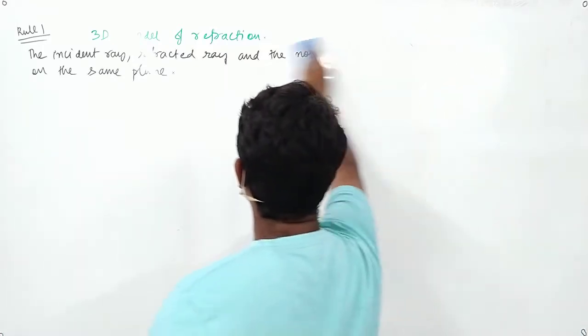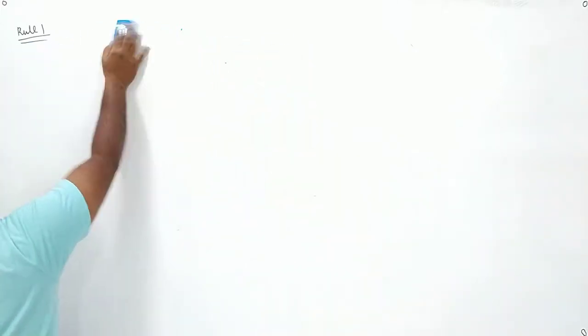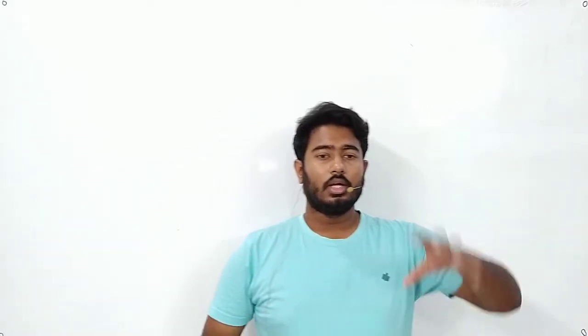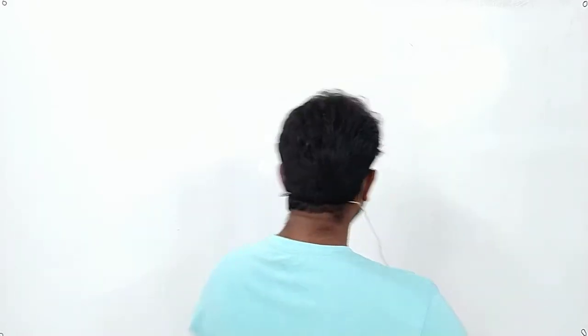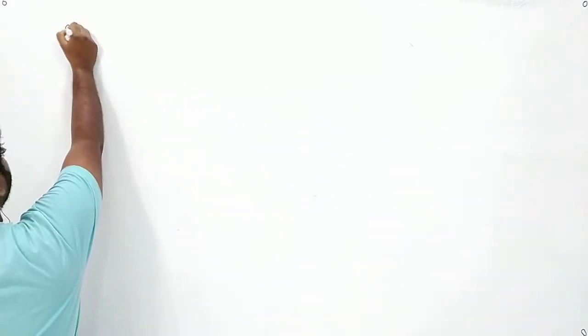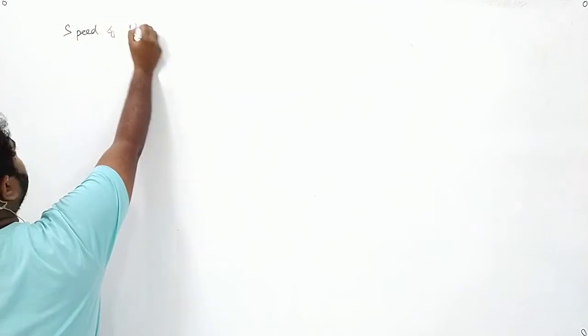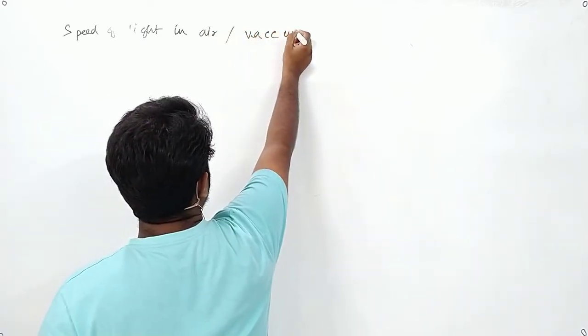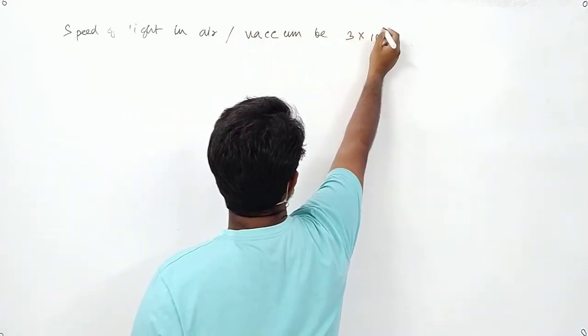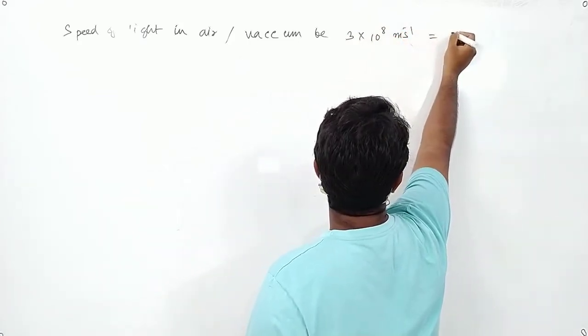How does this diffraction actually occur? See, when light is passing from one medium to another medium, suppose light is passing from air and it is getting into water. The speed of light in air is 3 into 10 to the power 8 meter per second. Let us take the speed of light in air or vacuum to be 3 into 10 to the power 8 meter per second, or let us call it C.